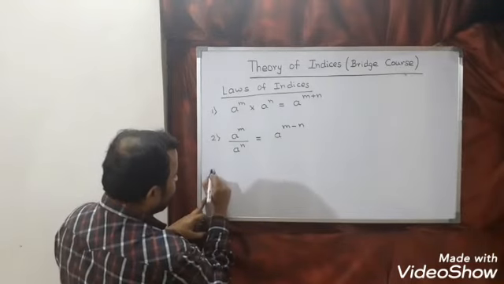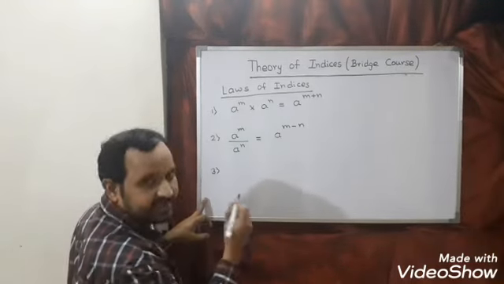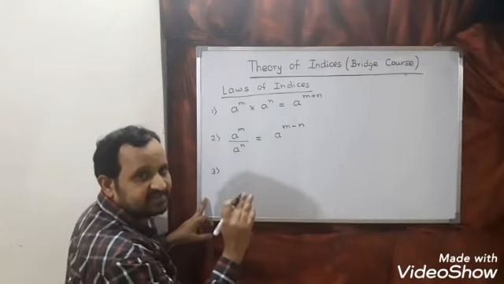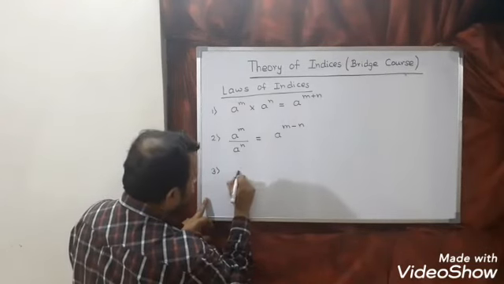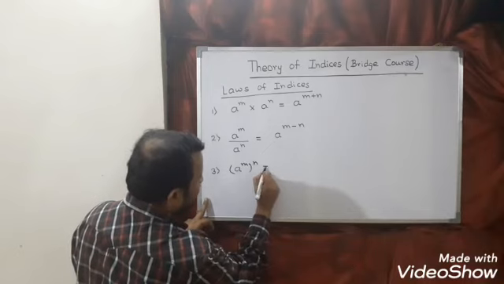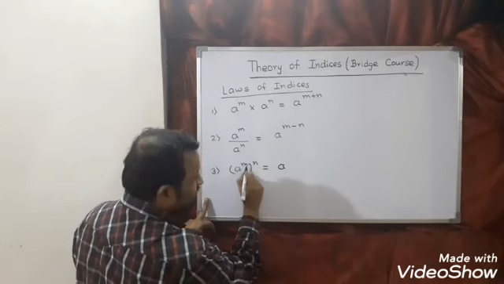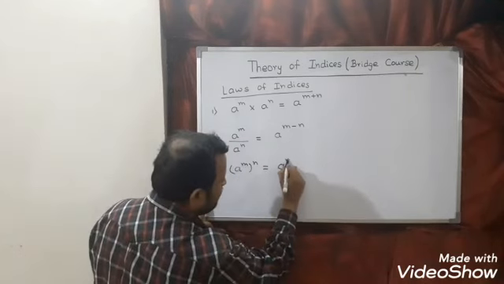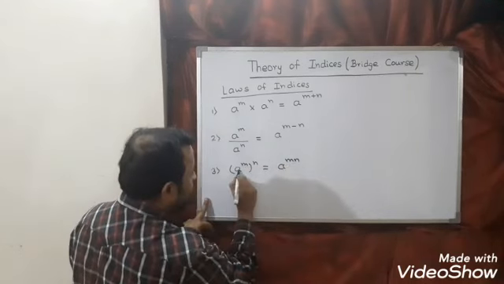Third law, all this we have studied in lower classes, so it is just the revision. A power m whole power n we can write as a power mn, powers will get multiplied.